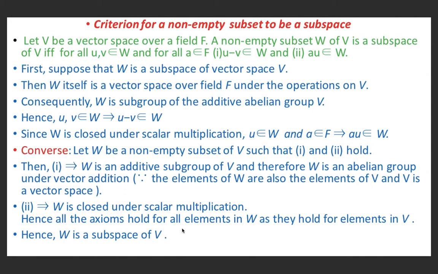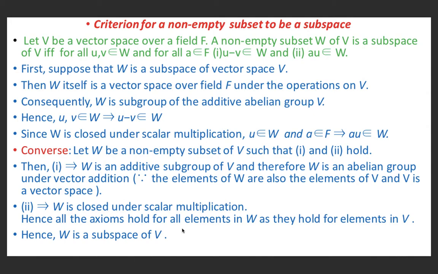Consequently, W is a subgroup of the additive abelian group V. Hence, u, v belonging to W implies u minus v belongs to W, because we know from group theory that a necessary and sufficient condition for a non-empty subset H of a group G to be a subgroup is that if a, b belong to H, then a star b inverse belongs to H, where b inverse is the inverse of b in G under the given composition.